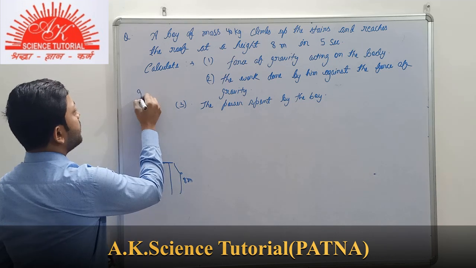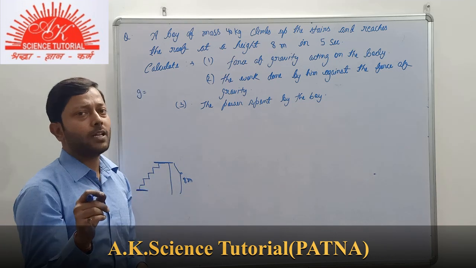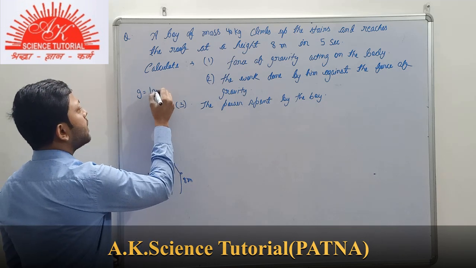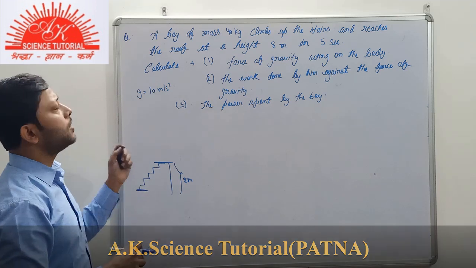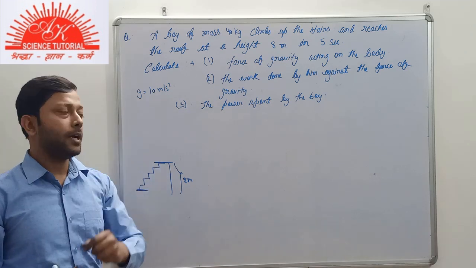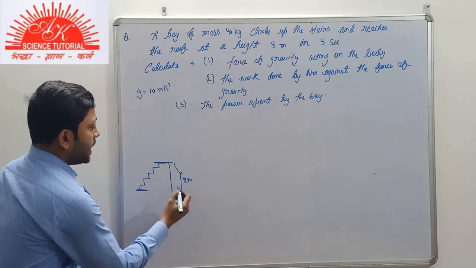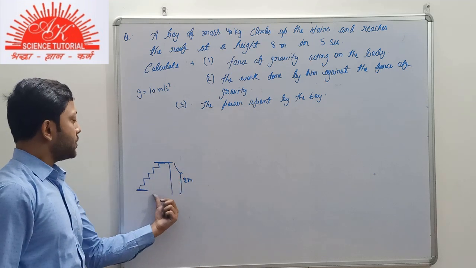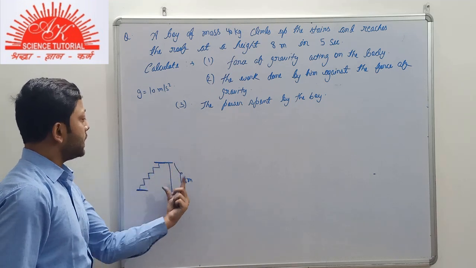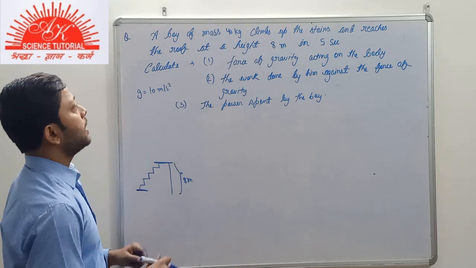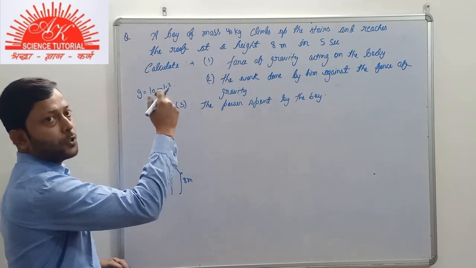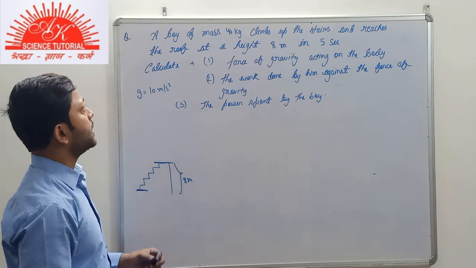One more thing, if it is given to you in the numerical, then it is okay, 10 meter per second square, and if it is not so, then you will take the value of g to be 9.8 meter per second square. And in how much time, that is given to you? He did it in 5 seconds.